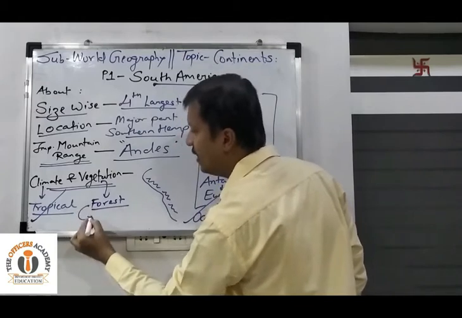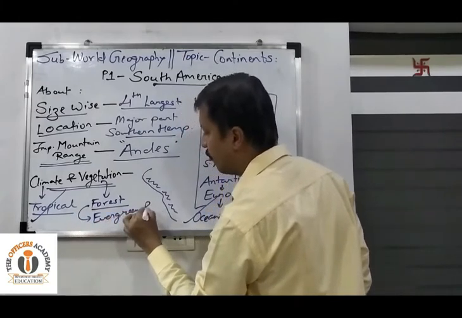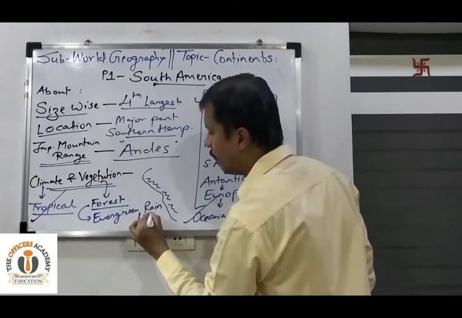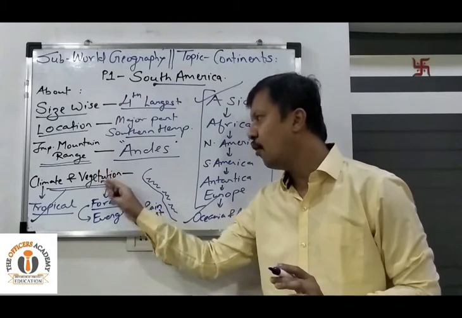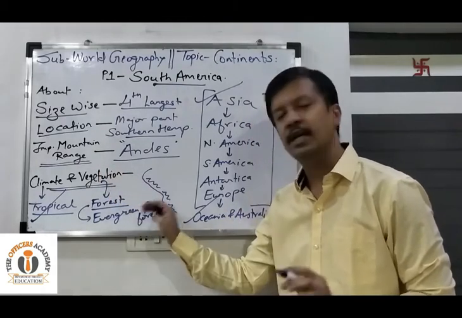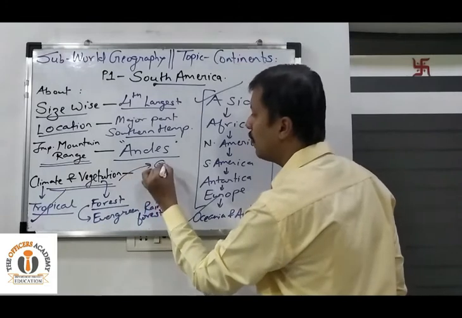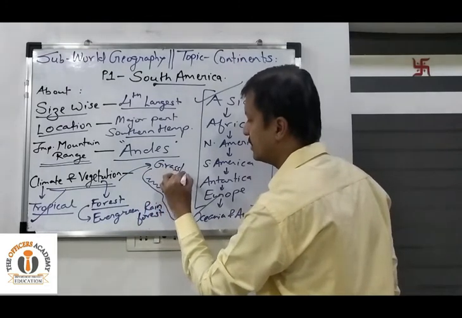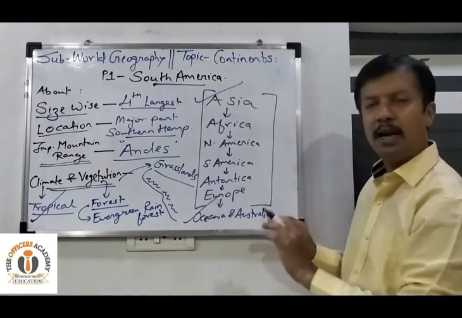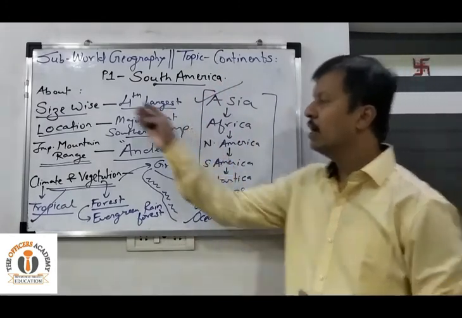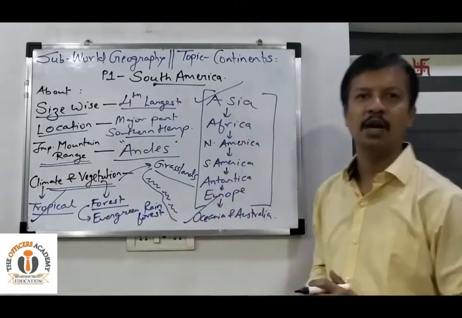Okay, and the vegetation, natural vegetation, that is type of forest. So majoritarily we get the evergreen rainforest. Okay, water resources are available in abundance. So the predominant forest or natural vegetation of the region is rainforest. Along with the rainforest, we also find many grasslands. Okay, we will discuss all this in depth. So this is just to give you a glimpse about the continent. Okay, about its size, about its location, the climate and the natural vegetation.